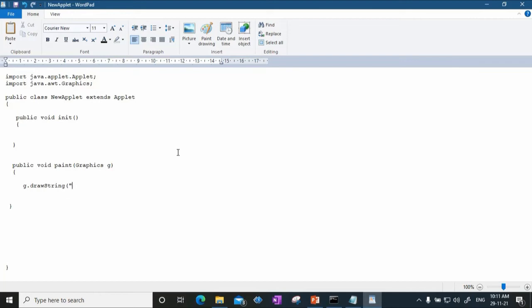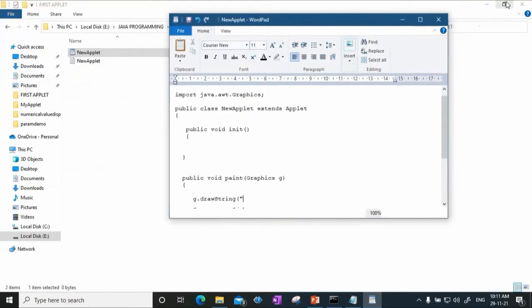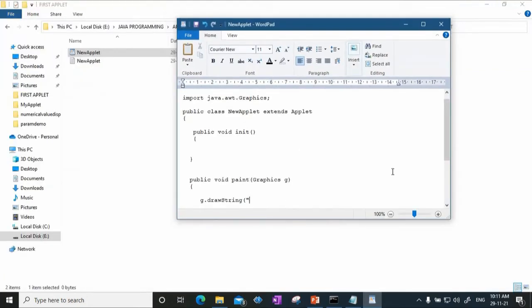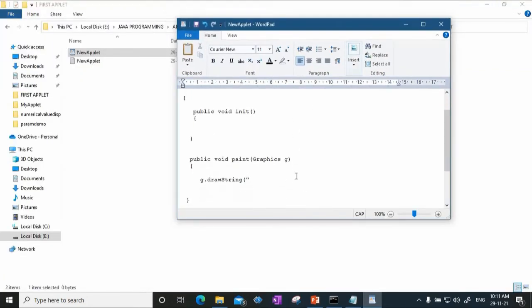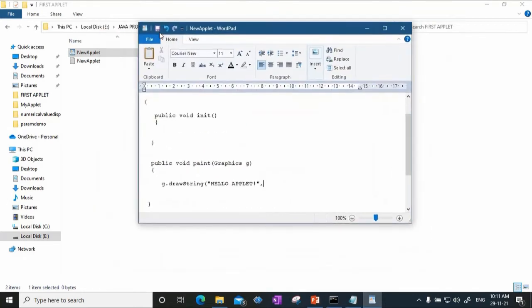Now the drawString method takes two parameters. The first parameter is the text that you want to display, so say hello applet. Then, as I've told you, whenever we are talking about an applet, this top left corner is 0, 0. So I need to specify where exactly this hello applet has to be printed on the canvas. What is the x and what is the y value, the pixel value x comma y?